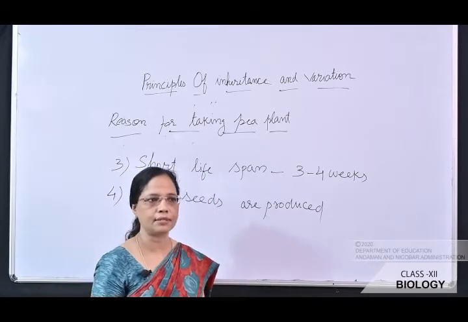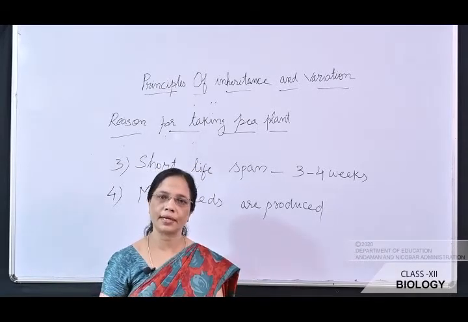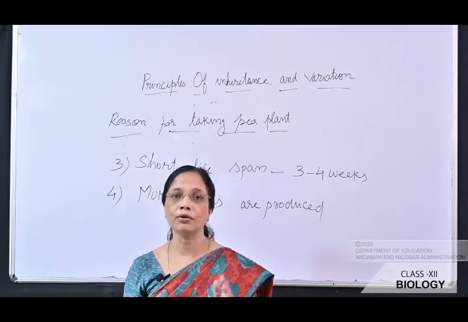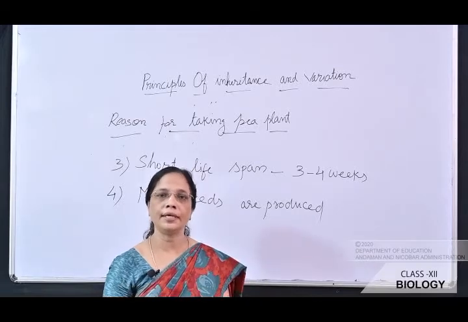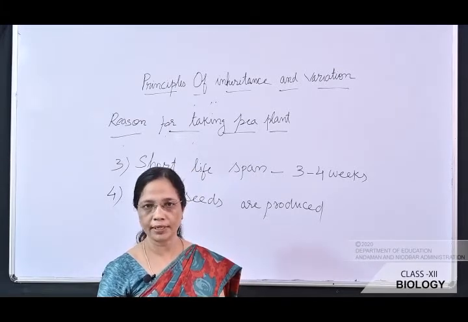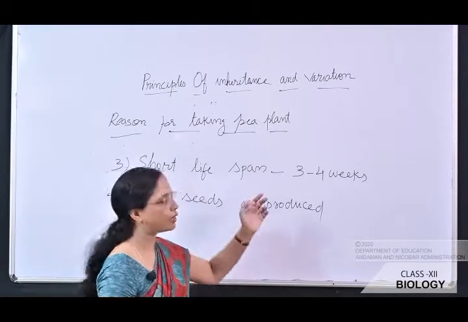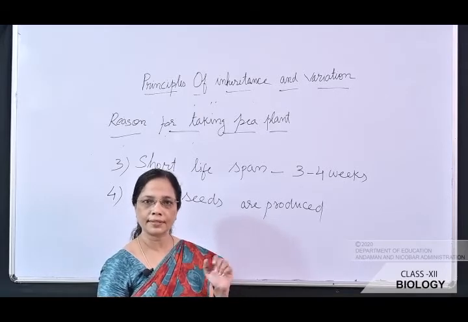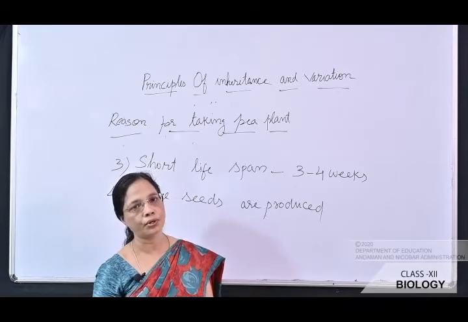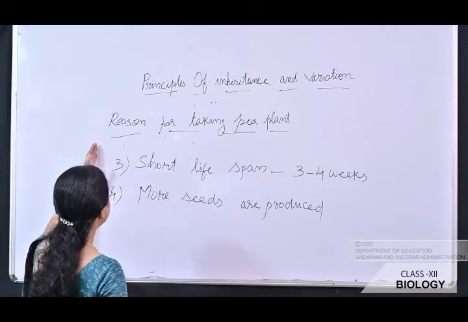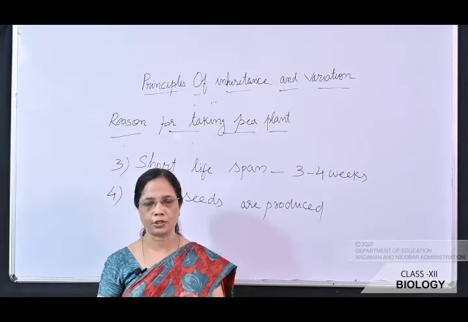So these are the 4 reasons by which Mendel selected pea plant. So what are the reasons? First, it is having 7 contrasting characters. Second, it is a self-pollinating plant and it can be cross-pollinated artificially. Third reason, it is having short lifespan, that is 3 to 4 weeks, it completes its lifespan. Fourth point is it produces more seeds. Okay, these are the 4 reasons why Mendel selected pea plant for his experiment.